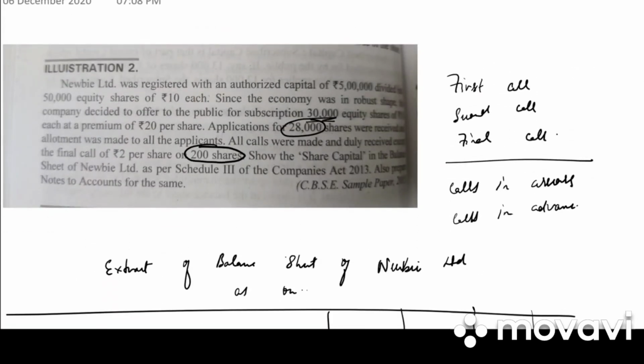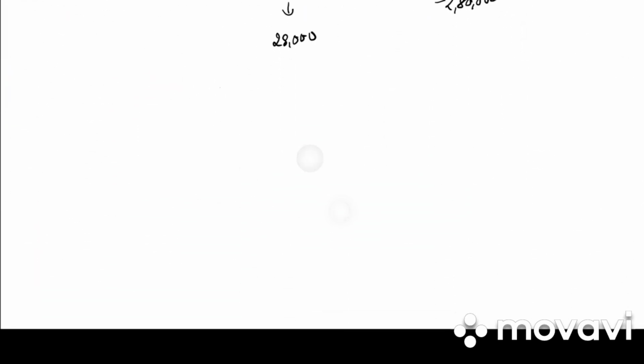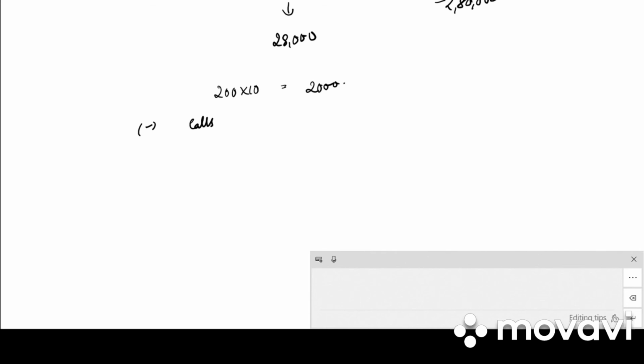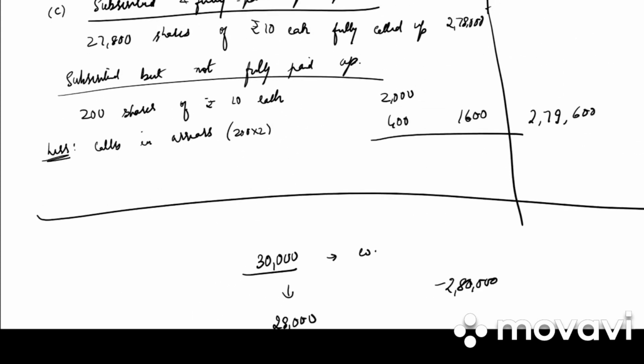What is given in the question? All calls were made and duly received except the final call of rupees 2 per share on 200 shares. So there was no payment on 200 shares. So 200 into 10. Actual per share price is how much? 10 rupees. So how much is it? 2,000. But there were calls in arrears, that is 200 into 2 per share. That is 400 rupees. That is the reason we get 2,79,600. Clear?